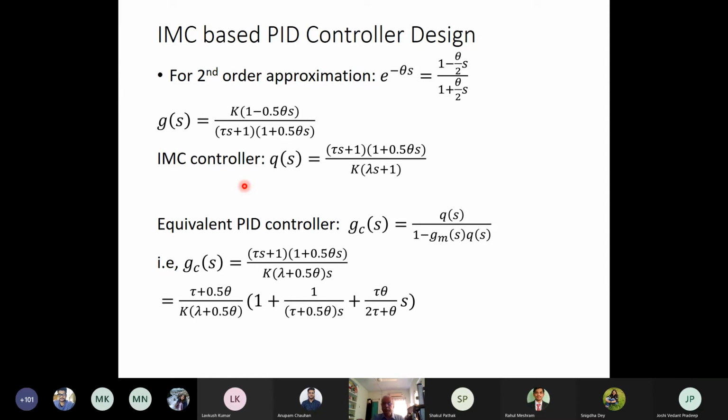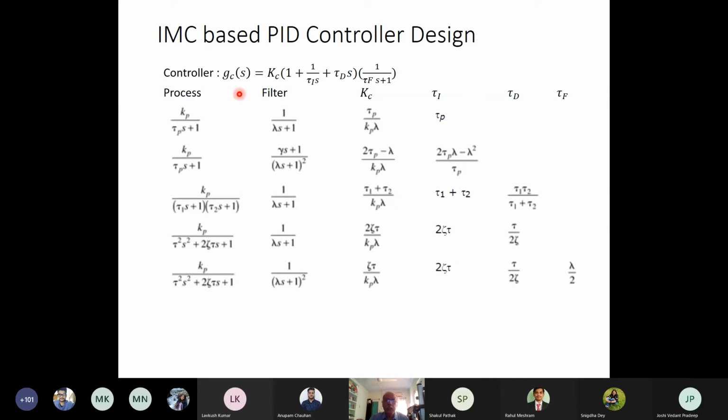So in a similar fashion, we can have a PID controller design using the IMC, internal model control, architecture for different processes. Here I have given a table for that. Say I am using the GCS controller transfer function as Kc(1 + 1/tau_i s + tau_d s), which is an ideal PID controller, multiplied with a filter of time constant 1/(tau s + 1).